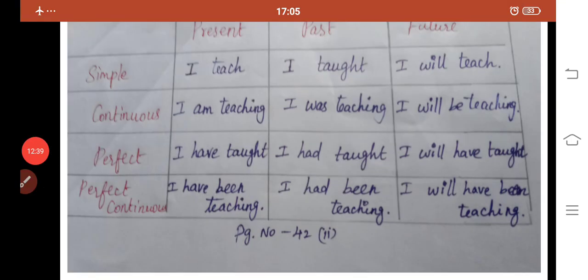Dear students, you also make other words into sentences like these 12 sentences in all the tense forms. Okay, let us move on to the other activity. Here they are giving 3 sentences to us and they are asking us to find the verb form and put it in the correct column.